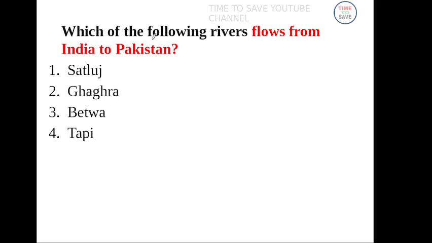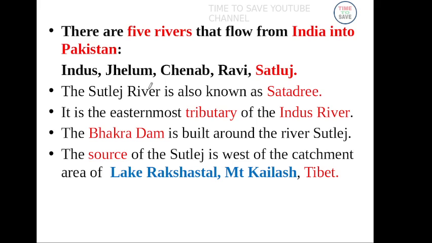First question, which of the following rivers flows from India to Pakistan? This is a very important question. Just click the pause button and try to answer. Answer, Sutlej river. Sutlej river flows from India to Pakistan. There are 5 rivers that flow from India to Pakistan. Which rivers? Indus, Jhelum, Chenab, Ravi and Sutlej.